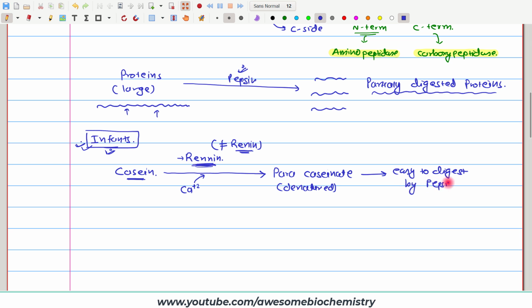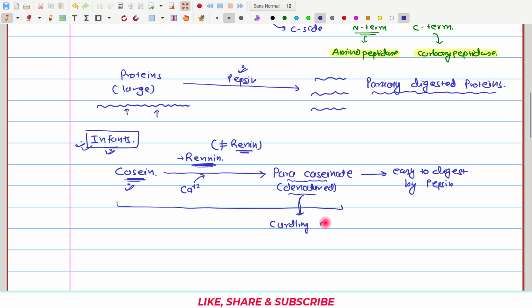by pepsin. And yes, in this phenomenon, casein is a milk protein, but when it gets denatured in the form of paracaseinate, its appearance looks like a curd. Casein's appearance is like a milk, whereas paracaseinate's appearance is like a curd. So, we can call this process curdling of milk, right. So, this is how the digestion of protein occurs in the stomach.